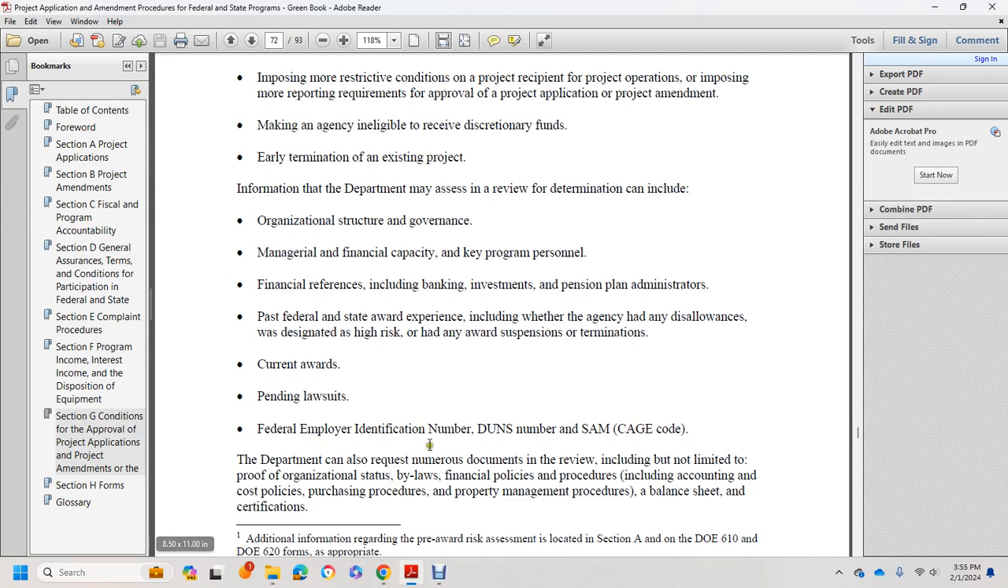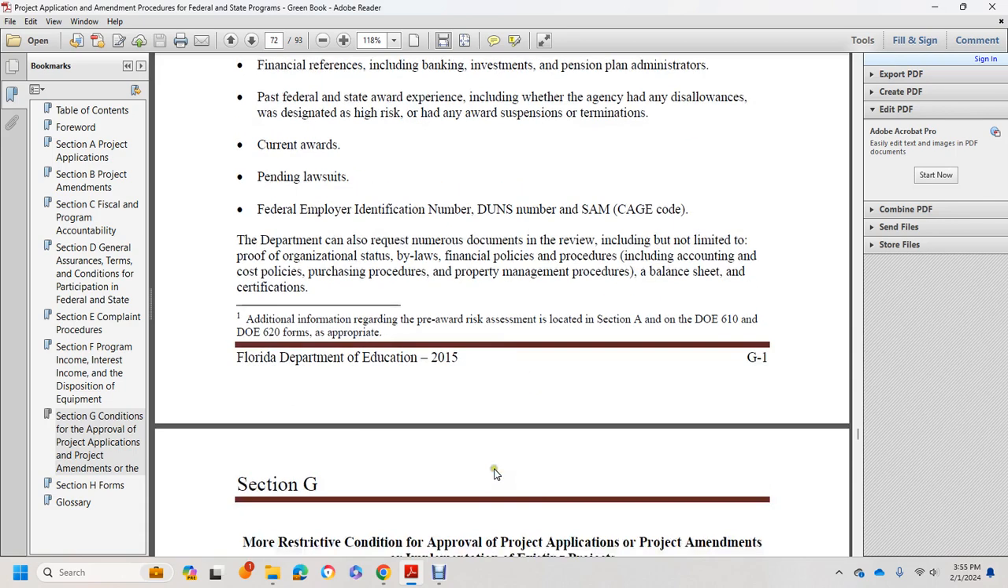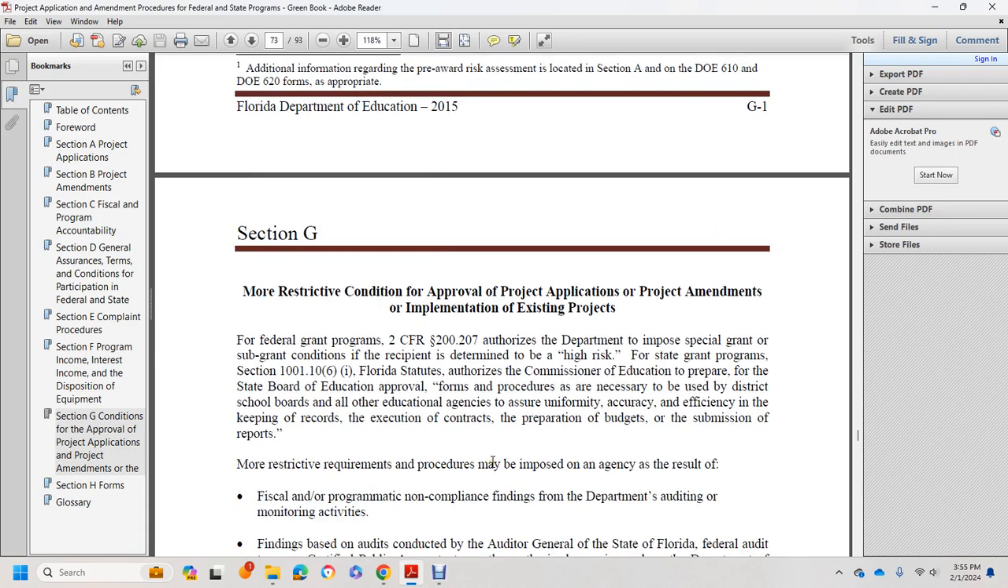The department can also request numerous documents for review, including but not limited to proof of the organization status, bylaws, financial policy and procedures, including accounting, cost policy, purchasing procedures, property management procedures, the balance sheet, and the certifications. For federal programs, grant programs held under 2 CFR 200.207 authorize the department to impose